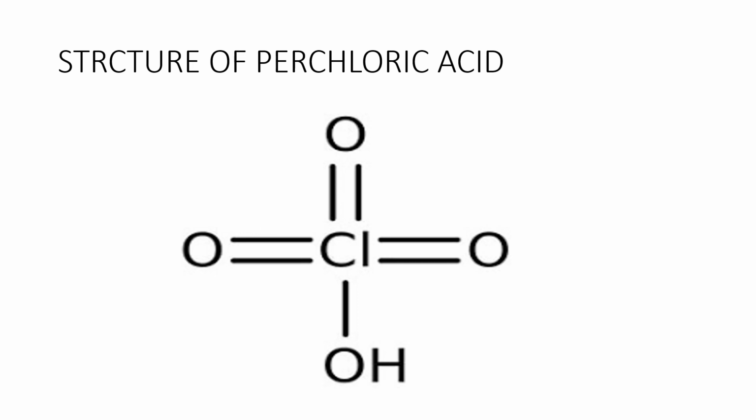That is the reason the perchlorate ion is more stable than the chlorate ion. In the chlorate ion, only 2 oxygen atoms are attached with double bonds. In the chlorite ion, only one is there. The stability will decide the strength of the acid. So among all acids, perchloric acid is stronger.